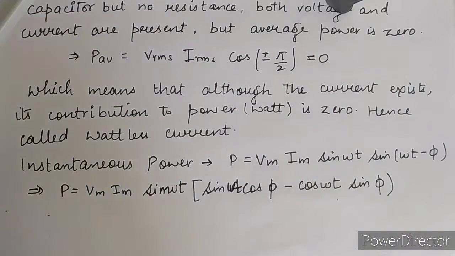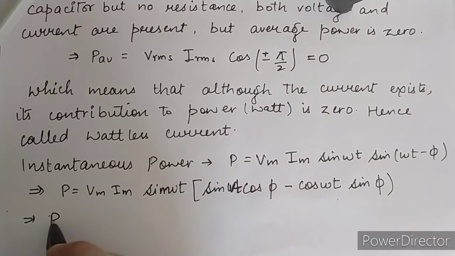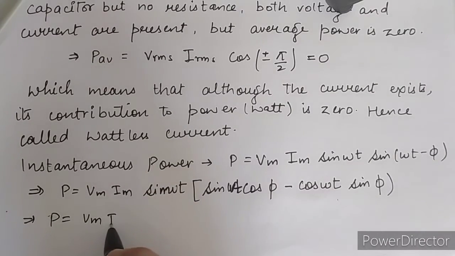Clear? Now we have to open the bracket and solve this equation.